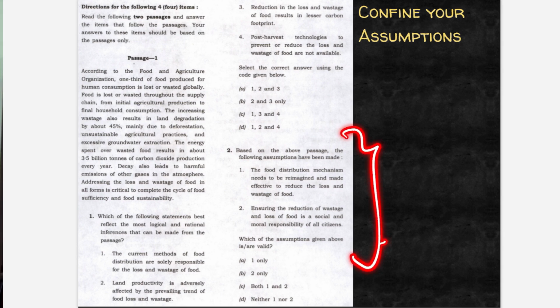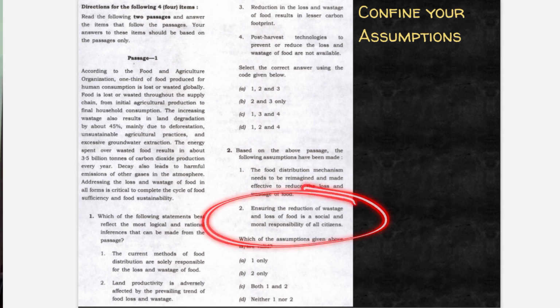When you look at question number 2, it's very easy to get the first statement right, because the first statement says the food distribution mechanism needs to be reimagined. It's exactly what is there in the closing remark of the passage. But look at the second statement. The second statement says, ensuring the reduction of wastage and loss of food is a social and moral responsibility of all the citizens, right? Nowhere in the passage is the guilt, the responsibility, put on the citizens.